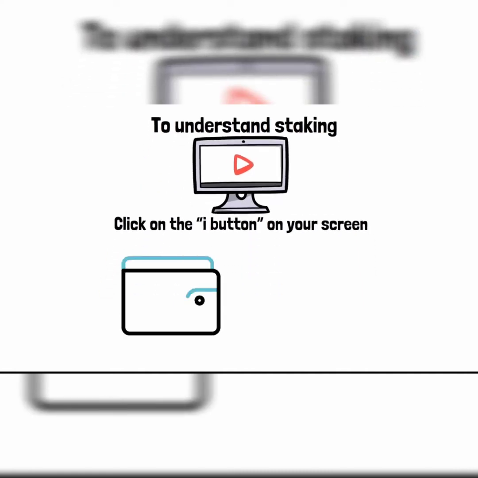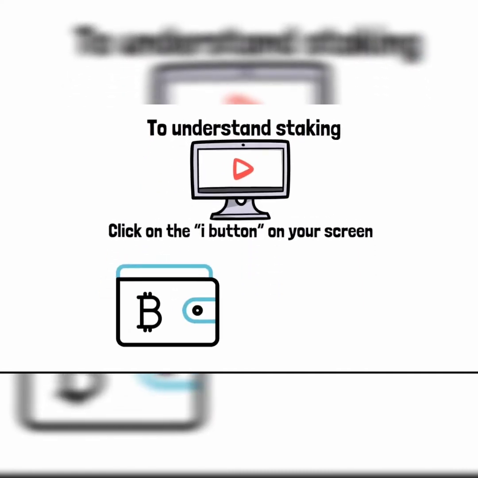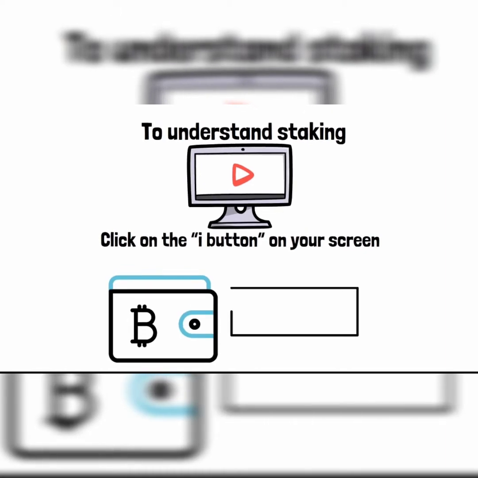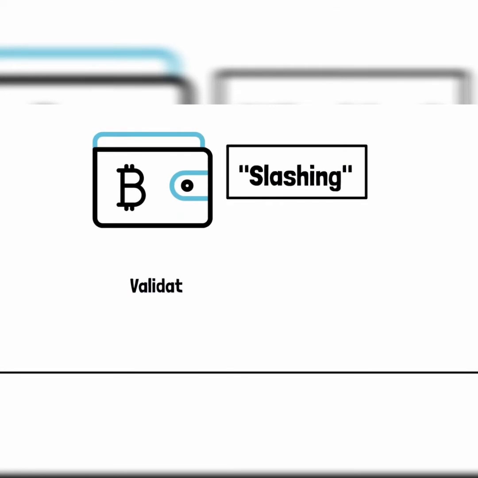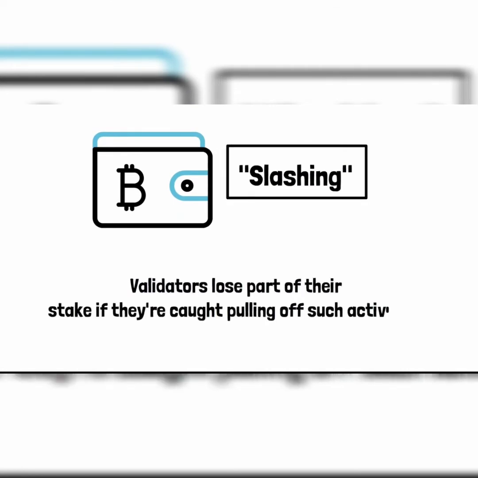As for how the system prevents validators from authorizing fraudulent transactions, well, it does so by utilizing something known as slashing. Under slashing, the validators lose part of their stake if they're caught pulling off such activities.